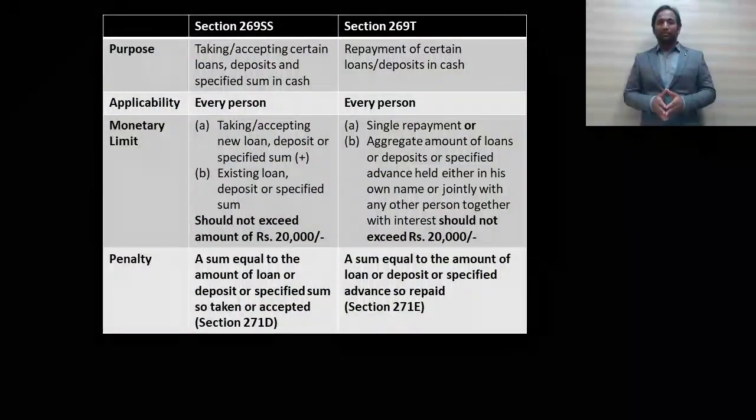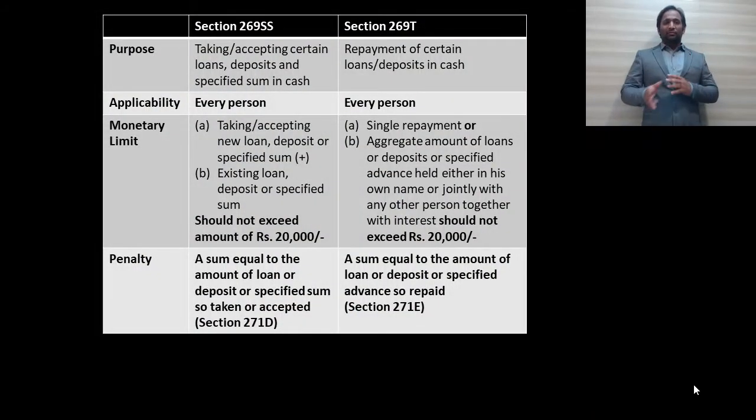Okay. So now what do sections 269SS and 269T talk about? If I receive a loan, deposit or any specified sum, or I repay such loan, deposit or specified sum by cash, and such a transaction exceeds rupees 20,000, then such a transaction is unlawful and it would invite a penalty of 100% of the amount of transaction. In case of repayment, which is dealt with by 269T, thing to note is that it is the principal amount plus interest which is to be taken into consideration.